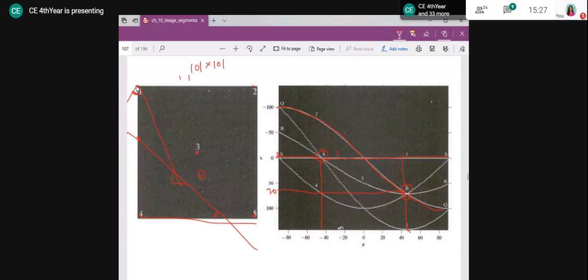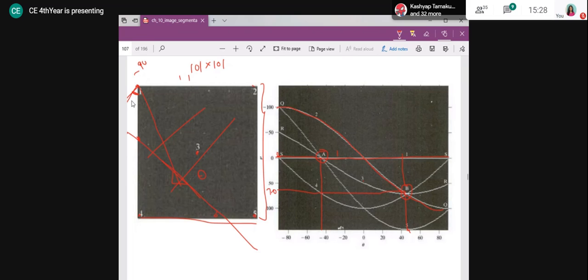So my angle range from the origin is given from -90 to +90 degrees. Otherwise, how will you find out the slope here? That's why for this angle, my rho value will vary in this range only. And because I have to consider this type of slopes as well, I cannot just consider this line. If I want to consider this line, then I need to draw a perpendicular on those types of lines. How will I draw? I will need to go in the negative angles.